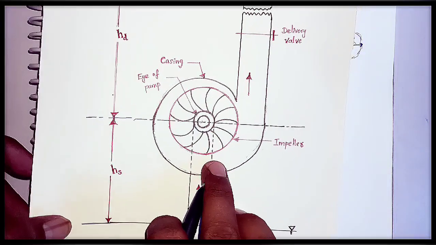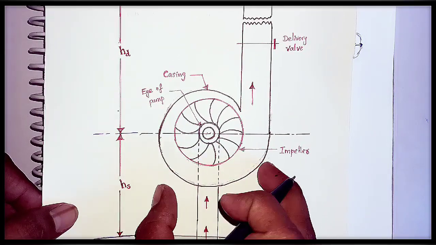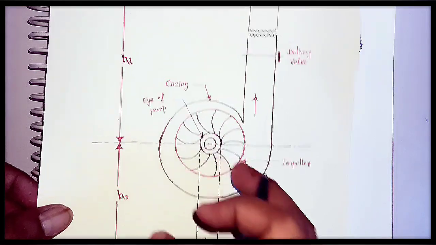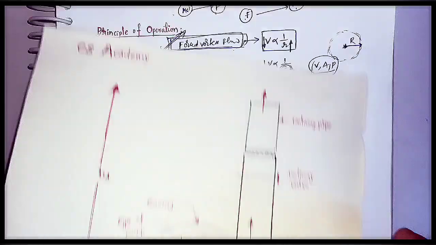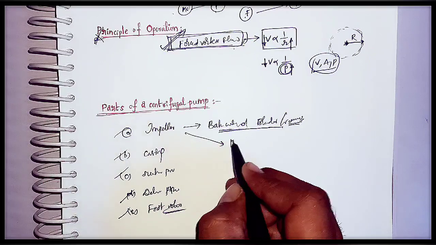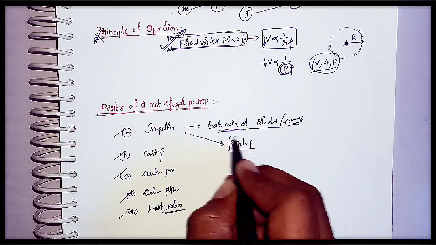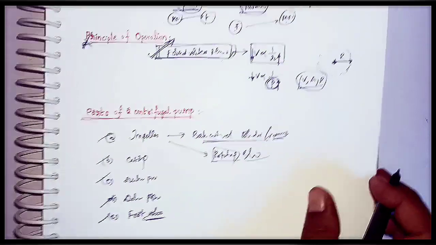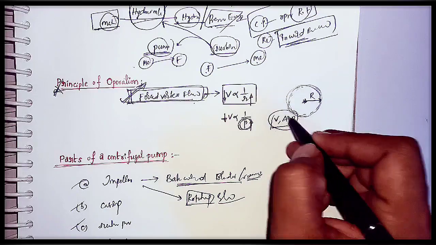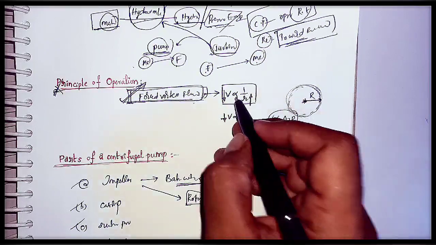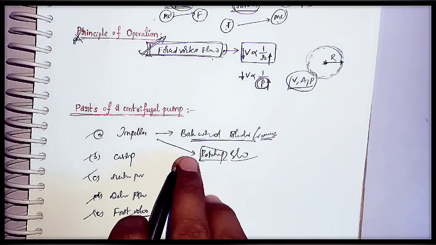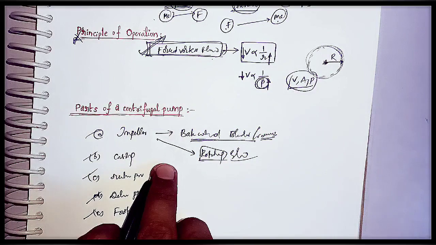I will tell elaborately during the working of this centrifugal pump why it is having the backward blades. Listen carefully and please watch this video till the end. The impeller is a rotating element in the centrifugal pump. It is the only rotating element in the centrifugal pump. As I told during the principle of operation, as we are moving from the center to outside, the velocity is decreasing. Here in the impeller only it will happen.